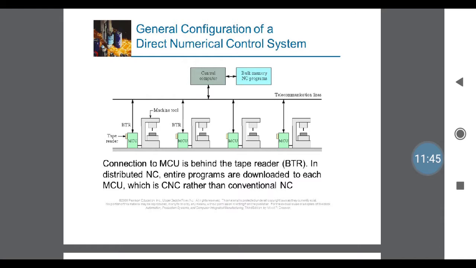Here the line, that is the telecommunication lines, connects these 4 systems to the one central part. That is from the central computer how to control a number of machines using MCU and BTR. See, BTR means behind the tape reader, that is the connection existing between your MCU and computer through the telecommunication lines.